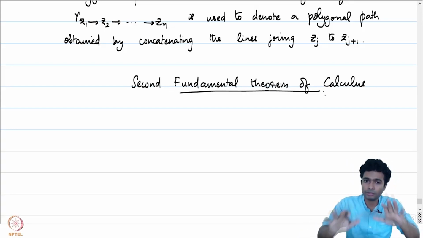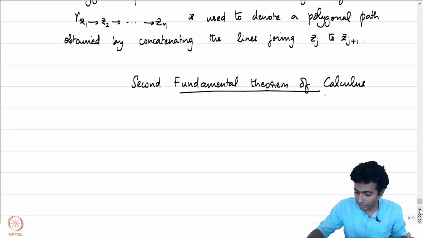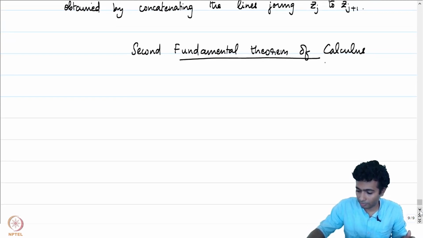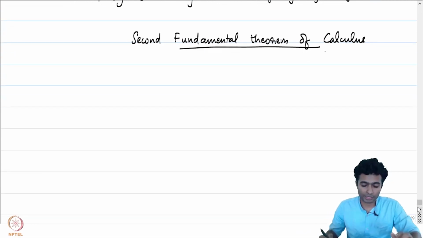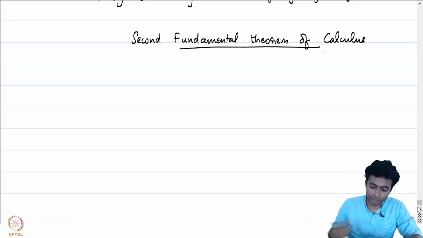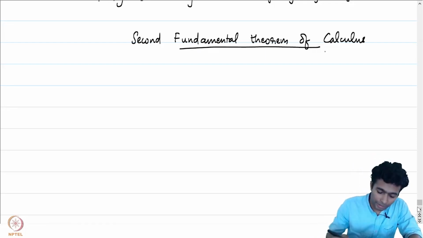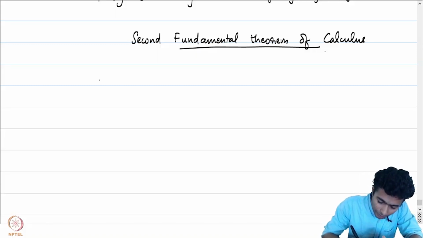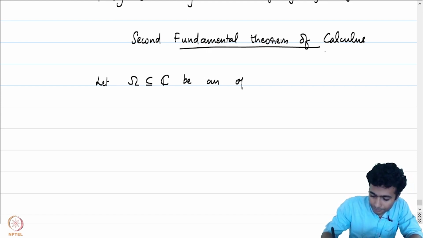So we will give a very analogous statement here, but keeping in mind now that we are in the complex setting. So we will need to add an additional hypothesis to the statement of the second fundamental theorem of calculus. Let me write down the statement. Let omega contained in C be an open connected subset.